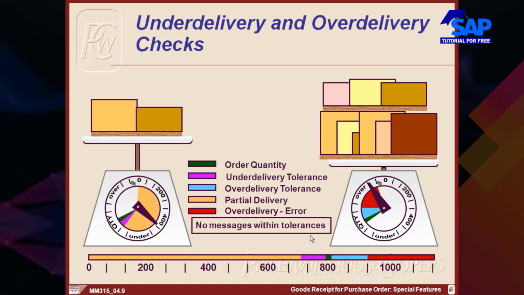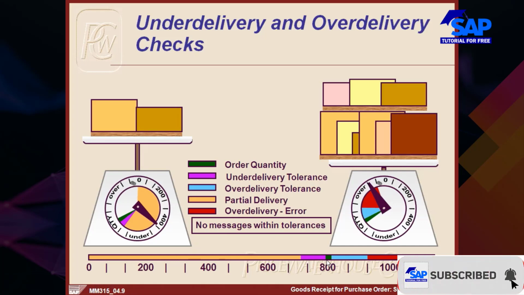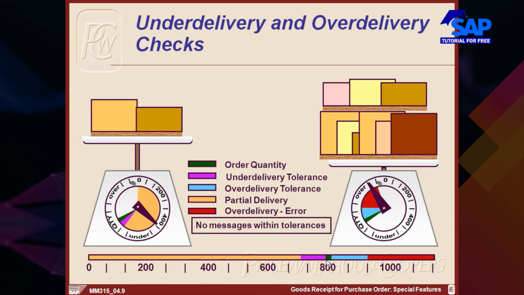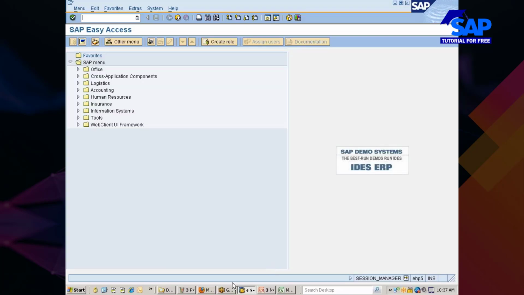Right, now coming back to the delivery tolerances, look at here. I have ordered a purchase order for quantity of 800. This is my delivery, what we call order quantity. 800 is my order quantity if you look at it. Now, depending upon the configurations that you maintain for your company code in the inventory management area, system throws some messages. Even you would have seen by this time, okay?